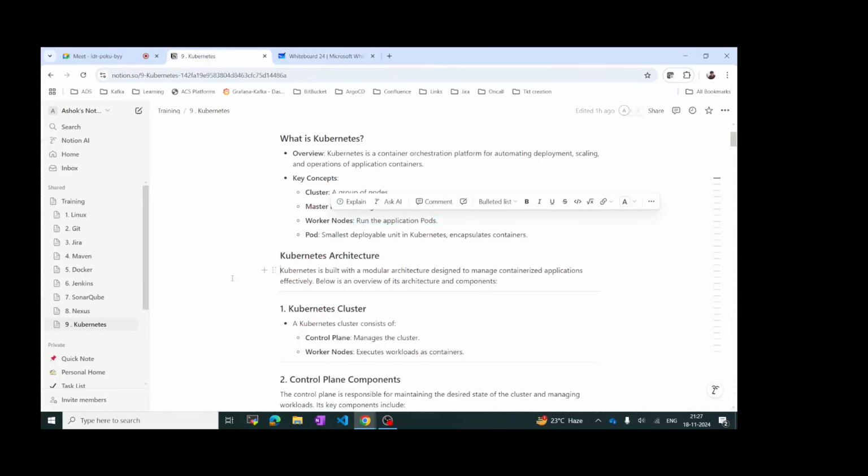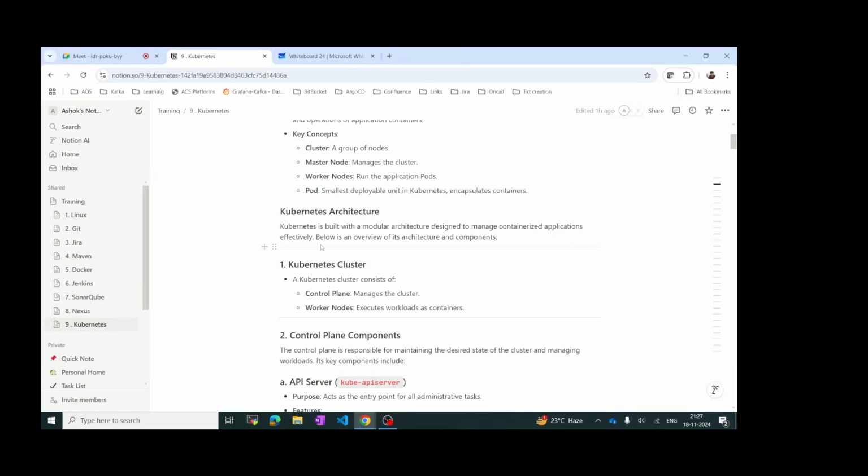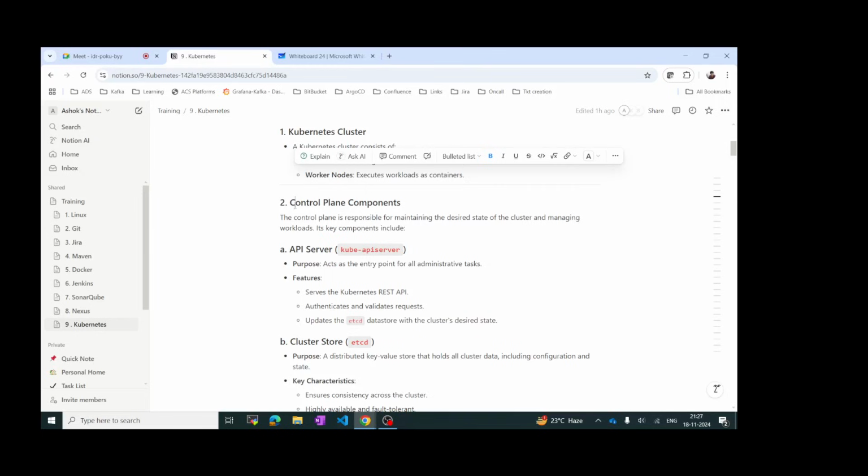Then we have Kubernetes architecture. The Kubernetes cluster will have a control plane and worker nodes, and then control plane components. What are the control plane components? We will have the API server, that is called kube-apiserver. It acts as the entry point for all the administrative tasks. Whichever task you have to do, that is the entry point. What are the features? It serves as the Kubernetes REST API, so that you will be able to connect to this Kubernetes cluster using this API. And it authenticates and validates the request.